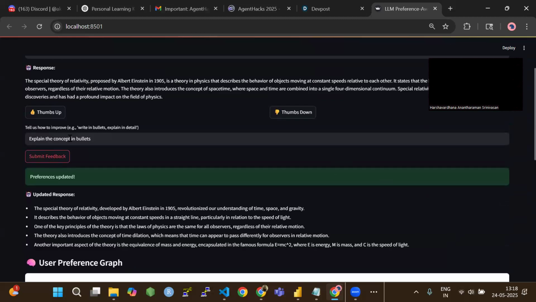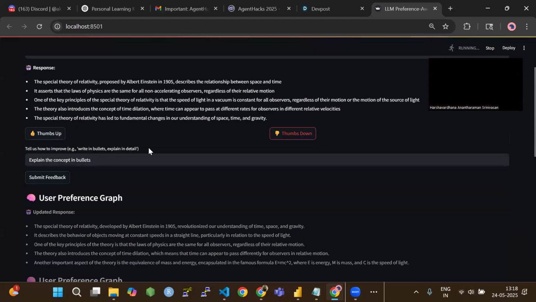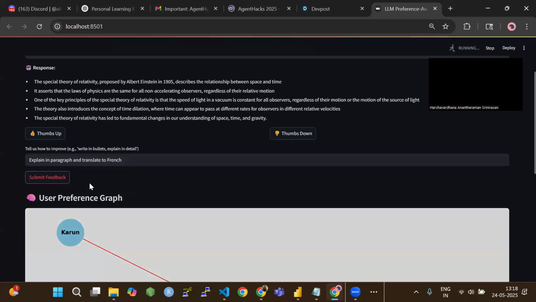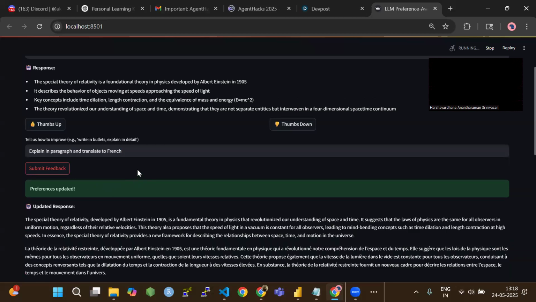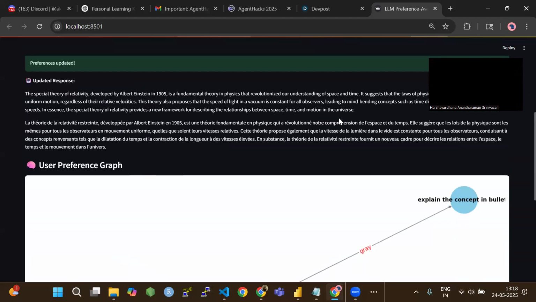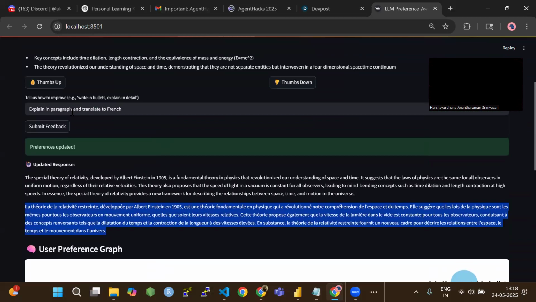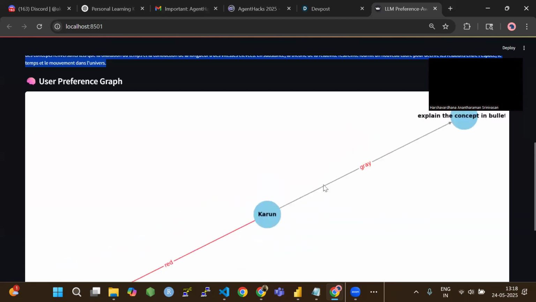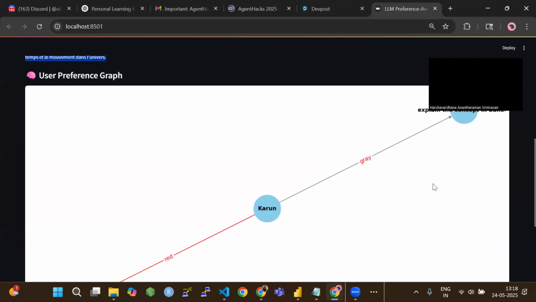Now the user is not quite convinced of this, and say, for example, he goes ahead and mentions, explain in paragraph and translate to French. This is what the user is giving for the second try, and let us see. This is the French translation of the sentence that we have, and since the user asked to generate in paragraph, it did get generated in paragraph. Now you can see the edges are marked in red and gray. Gray means the previous preference, and red means the active preference.